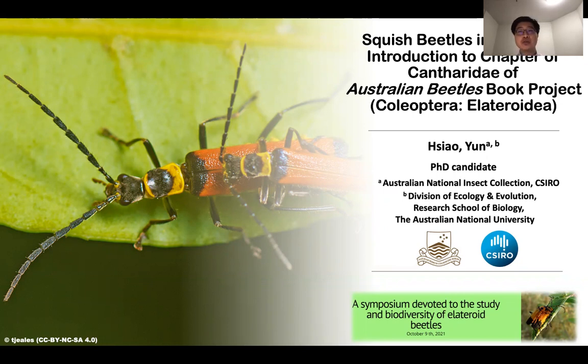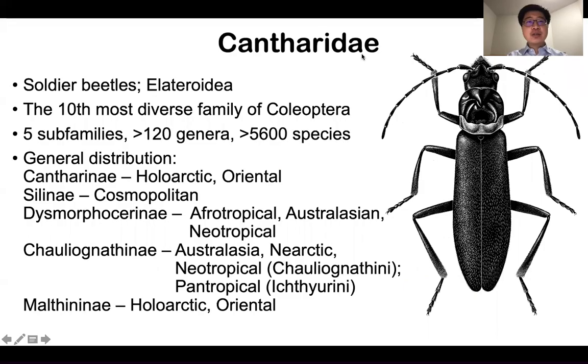Today I would like to talk about our book project, the chapter of Cantharidae in Australian Beetles Volume 3. At first, let me introduce the family Cantharidae. They are also known as soldier beetles and belong to the superfamily Elateroidea.